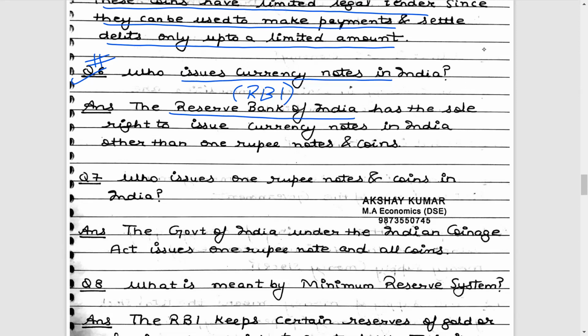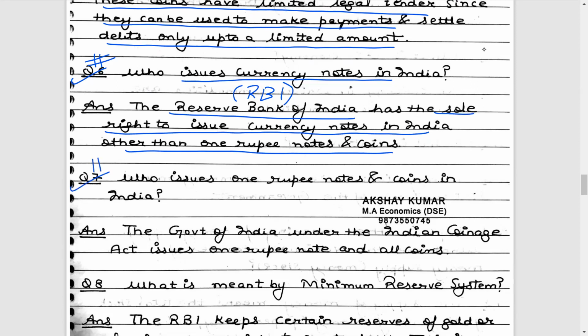Okay, so the Reserve Bank of India has the sole right to issue the currency notes in India other than 1 rupee notes and coins. Now, this is a very important objective type of a question which can come. 1 rupee notes and coins are not issued by the RBI. RBI is going to issue all other currency notes but except coins and 1 rupee notes.